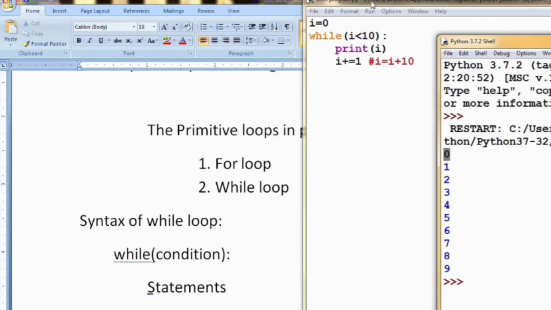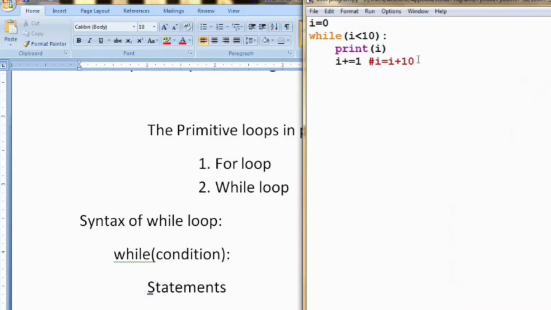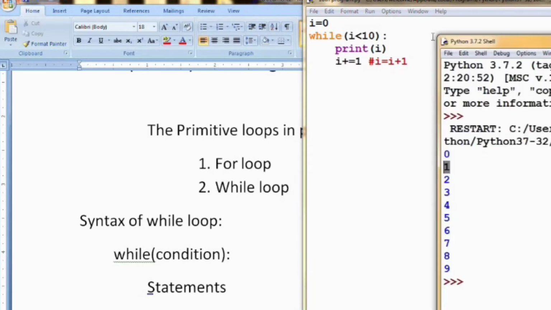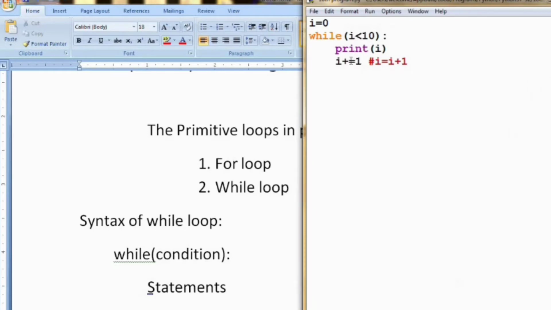In the same way, in the next line we are incrementing the value of i by 1. Sorry, here i is equal to i plus 1. So next 1 will be printed, and next 2 will be printed. In the same way, up to 9 it is printed, and after 9, i will be equal to 10.